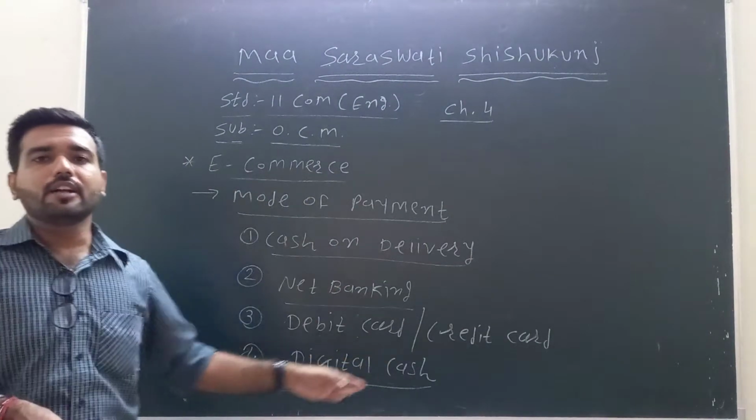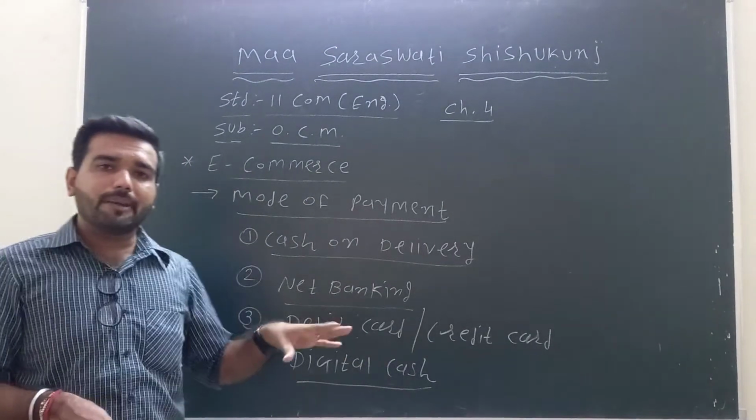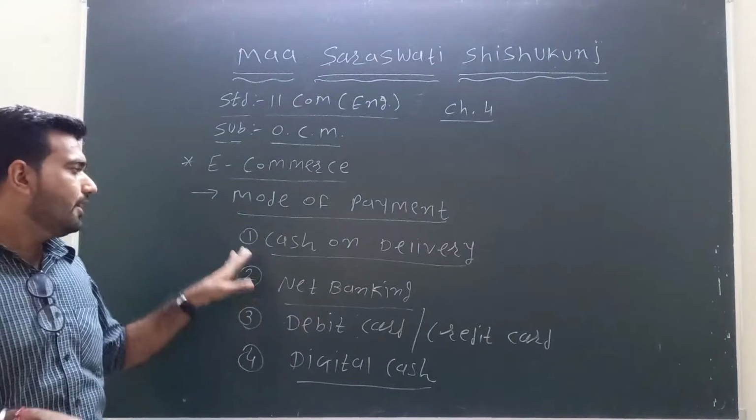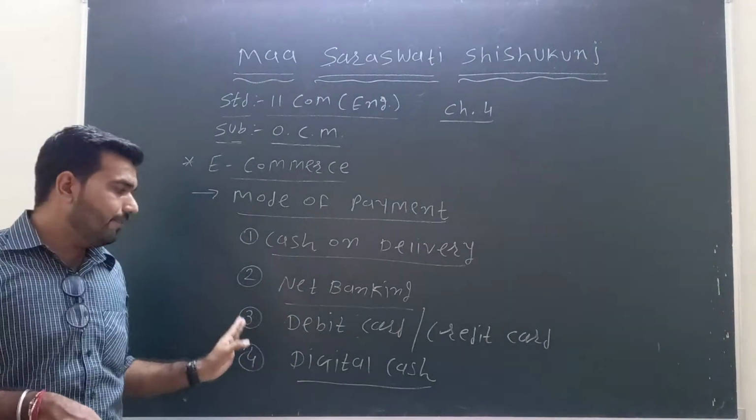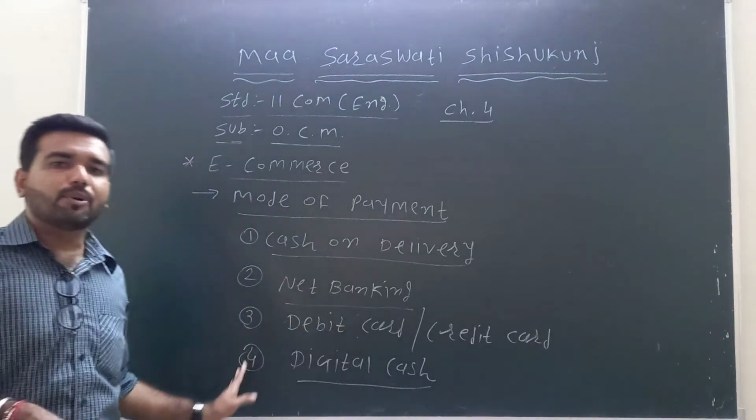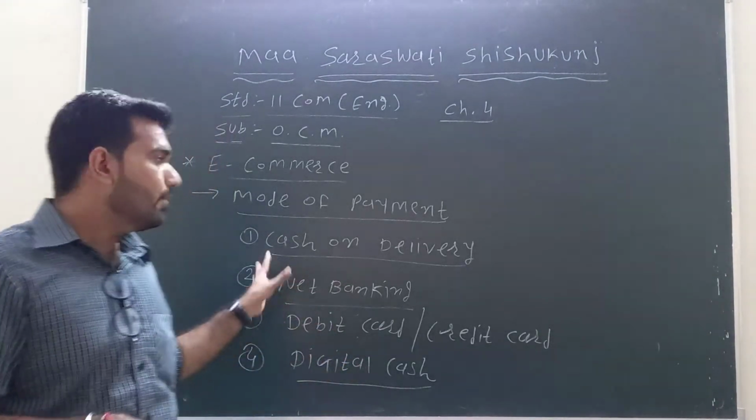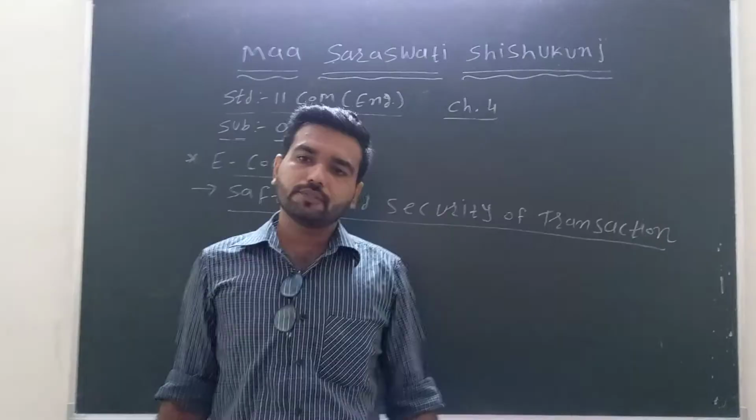Now here are the modes of payment. In the mode of payment, mainly 4 types are included: cash on delivery, net banking, debit card or credit card, and fourth, digital cash. Here, the mode of payment.